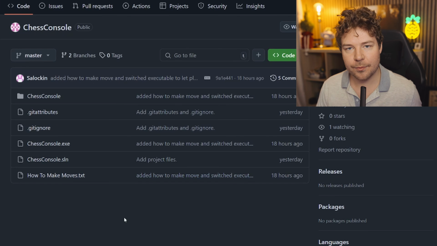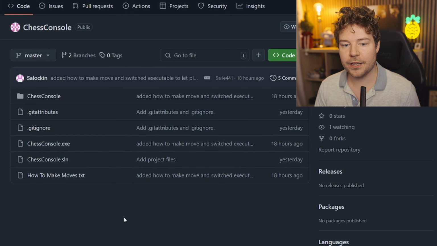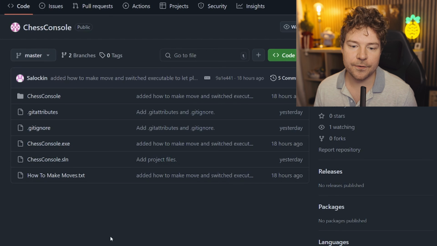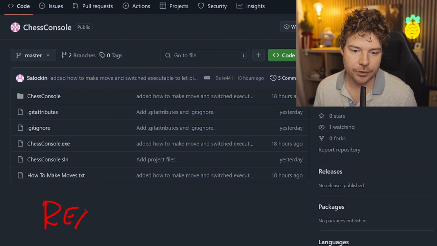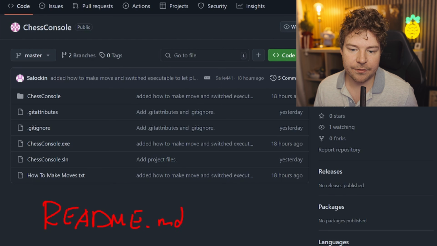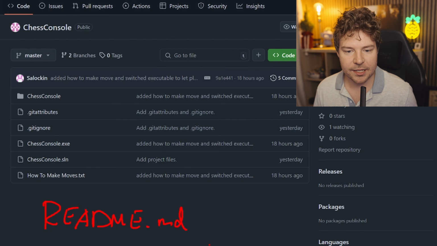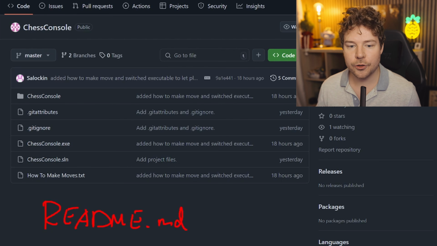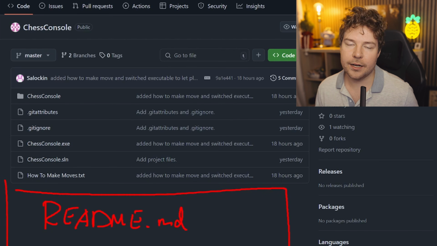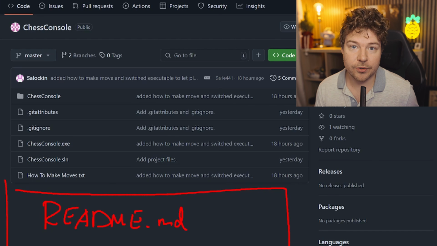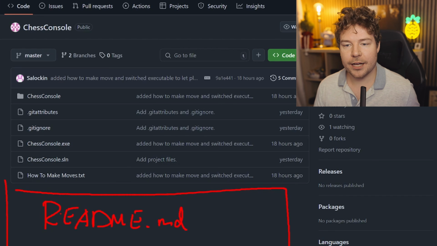When you have a GitHub repository like this, the number one thing that you should have is a README. If you just make a file in the root of this repository called README, I think it can optionally have an extension like .txt or MD for Markdown. That's the common thing that people usually use when they write readmes. If you just have a file like this, then you can have a section over here on GitHub, and in fact, pretty much any Git hosting website that allows you to write some stuff.